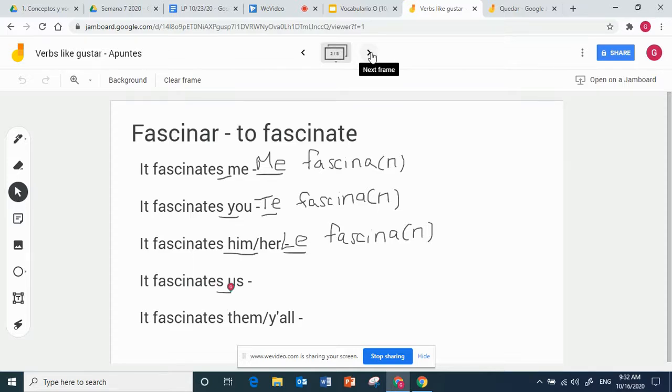It fascinates us: nos fascina or fascinan. And lastly, it fascinates them or y'all: les fascina or fascinan. So you would use this verb in a very similar context to what we would in English, like saying if you like something, you're fascinated by it, if you're intrigued by it.